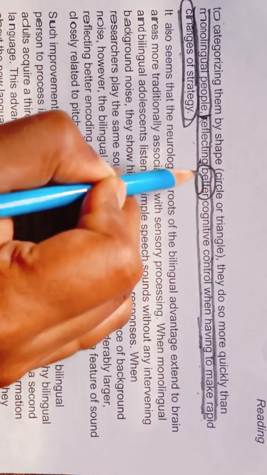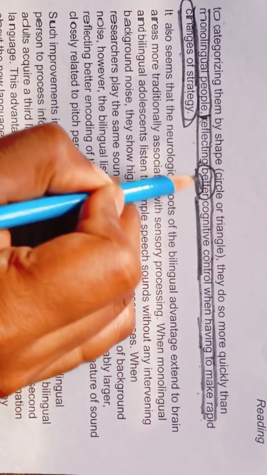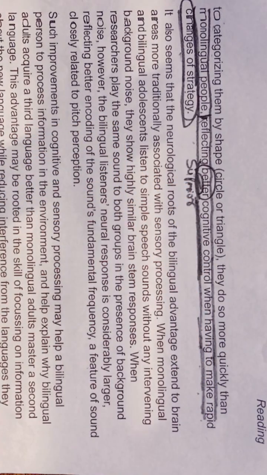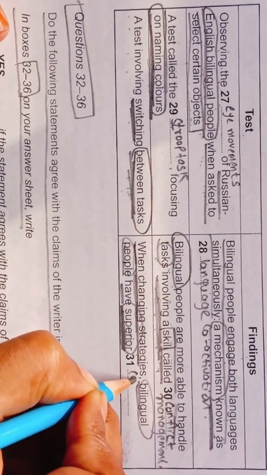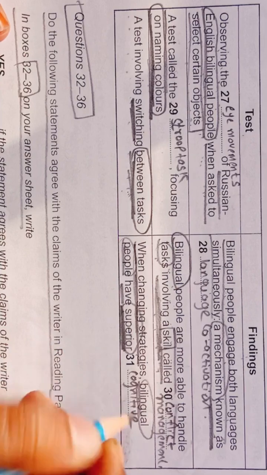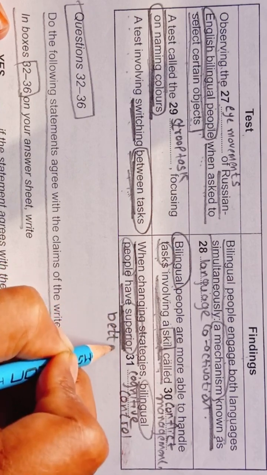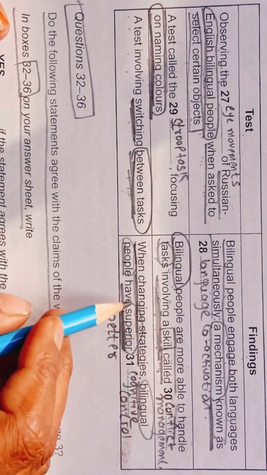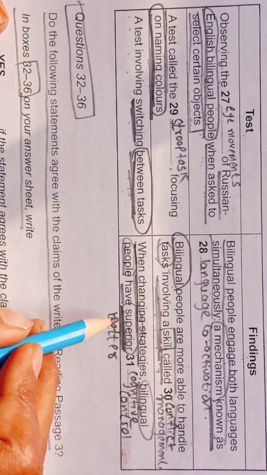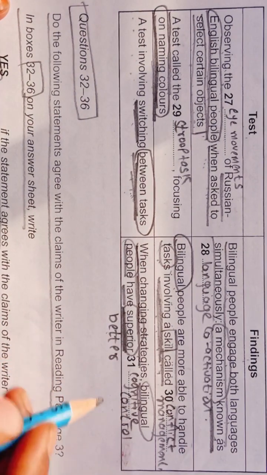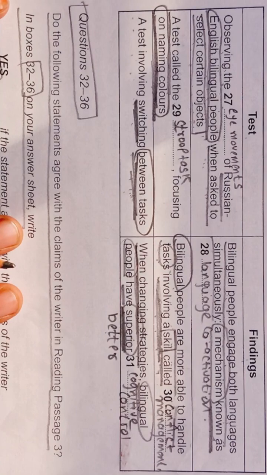Reflecting better cognitive control. Better means superior. Here they are talking about superior cognitive control, so our answer will be superior cognitive control. Superior means better; these are synonyms of each other. Superior means better, better cognitive control. So with this we have completed our table here.